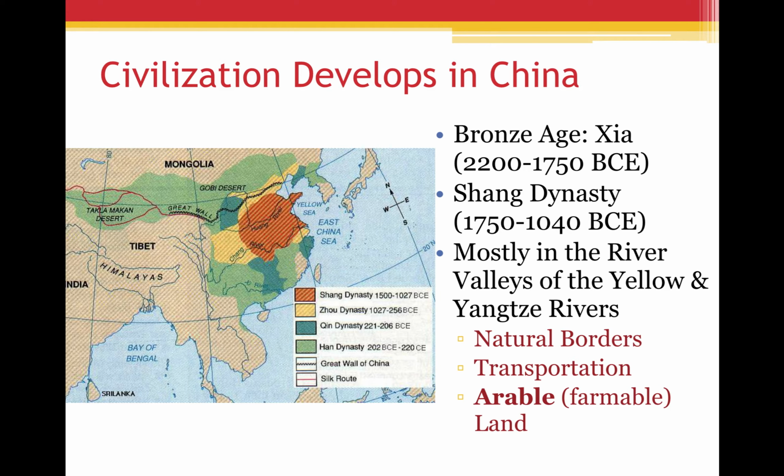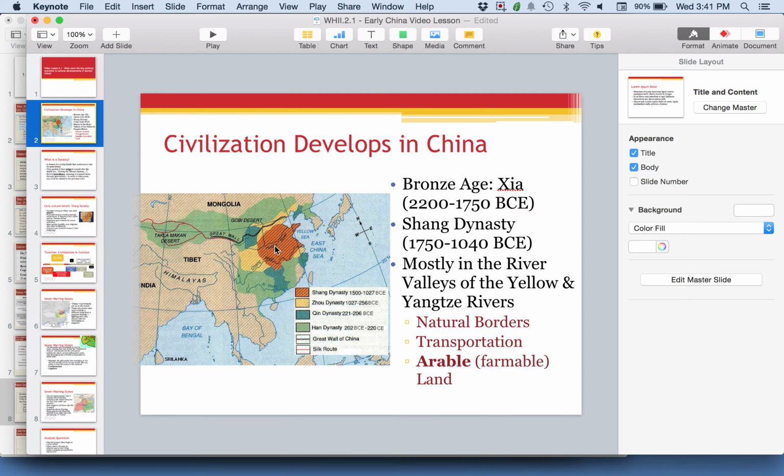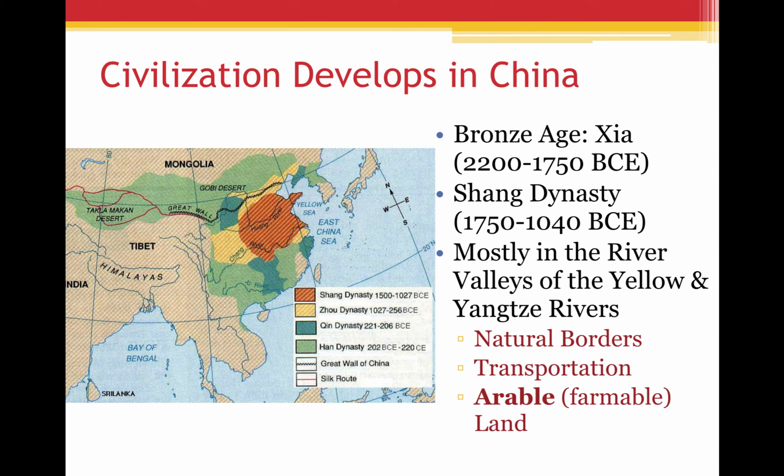These two early civilizations began mostly in the river valleys of the Yellow and the Yangtze rivers. The Yellow River, highlighted right here, has the formal name Huanghe River, but it's known as the Yellow River because when it floods, the current churns through and deposits what is known as loess, and that is then deposited on the banks of the river, which in turn makes the land fertile.